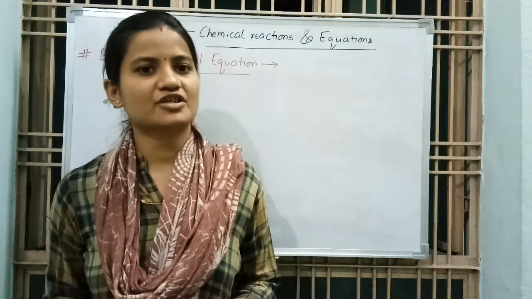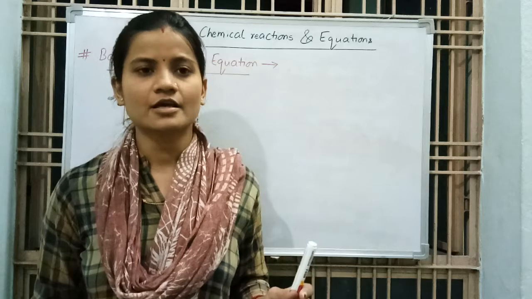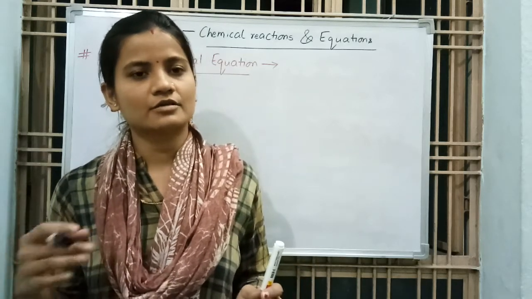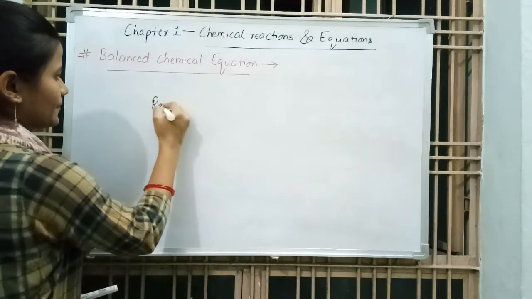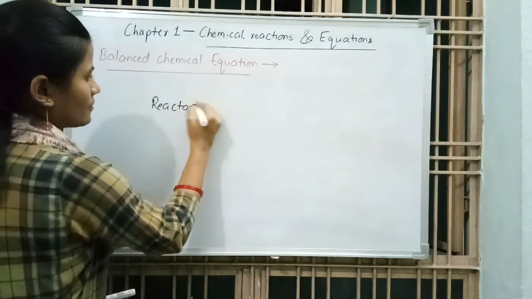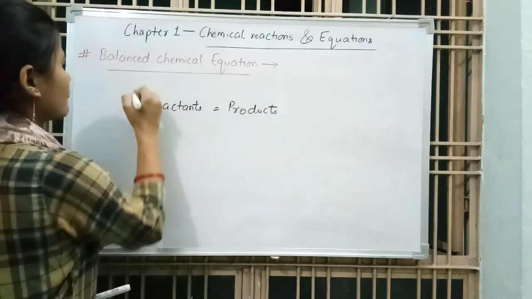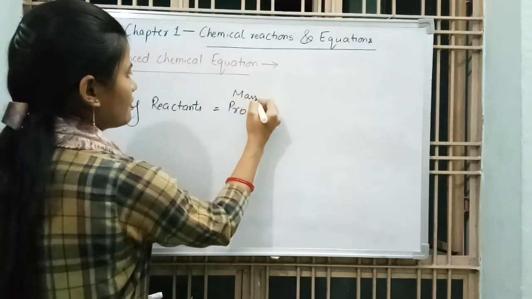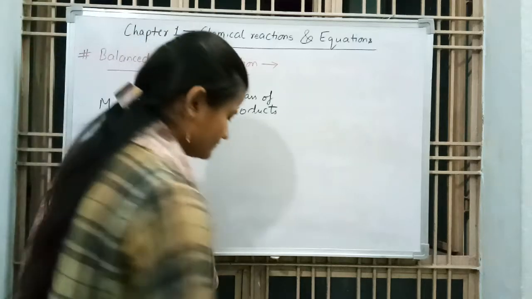In your chemical reaction, on the reactant side the number of atoms are the same, equal, reactant equal to product. In short, we can say reactant is equal to product. Mass of reactant is equal to mass of product. This is the law of conservation of mass.